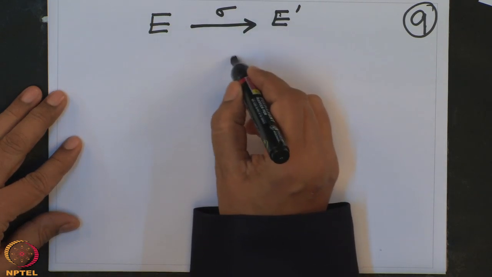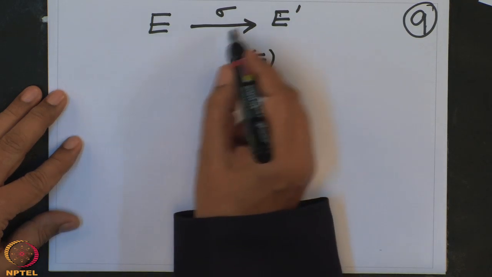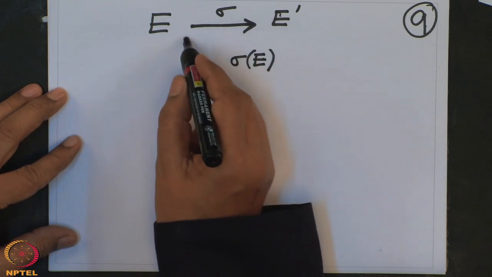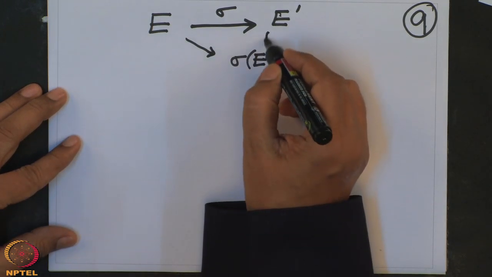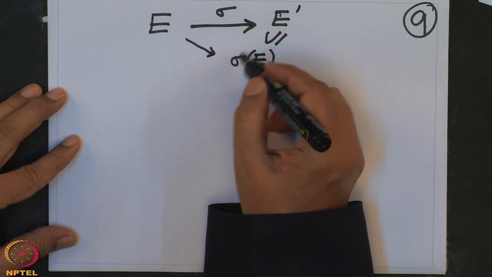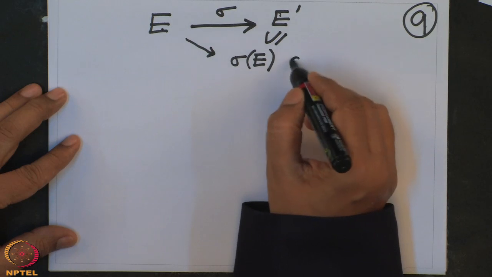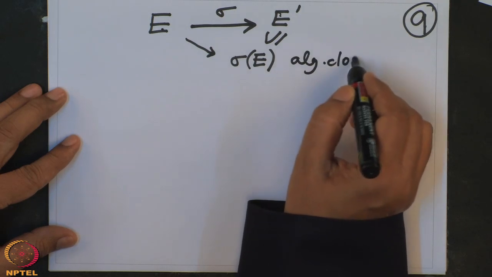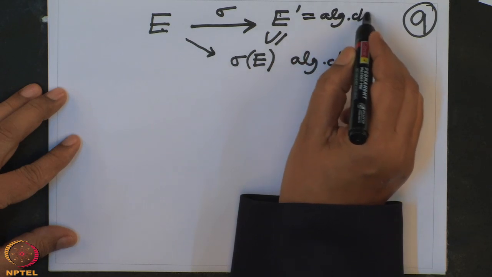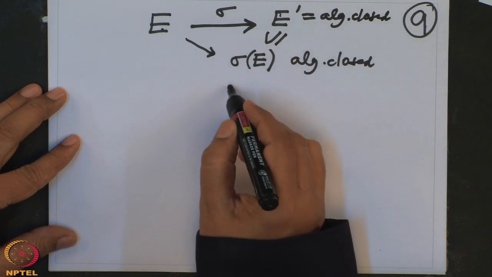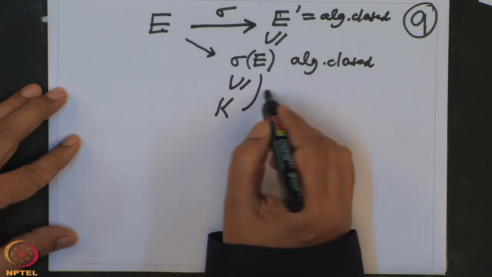So look at sigma of E. See, it's a field, therefore I only have to check it is surjective. So this is the image of sigma. Now sigma E is algebraically closed. E is algebraically closed, therefore sigma E is also algebraically closed. And this contains K. This is an algebraic extension.